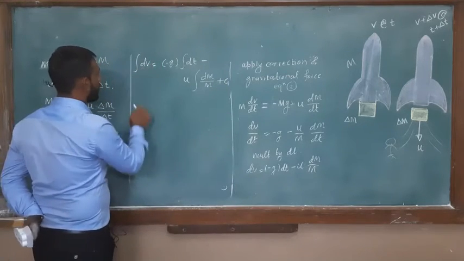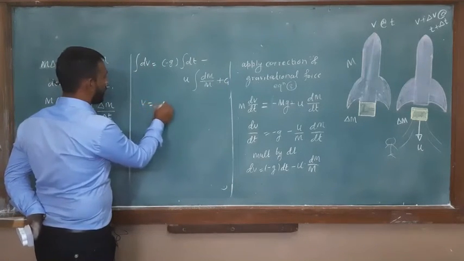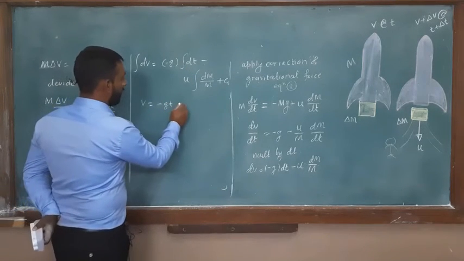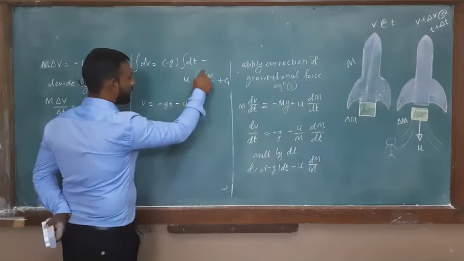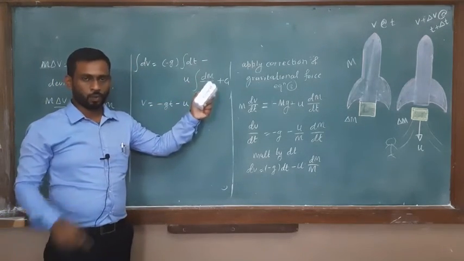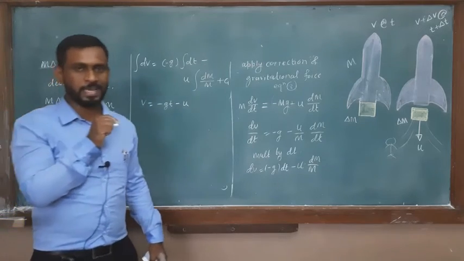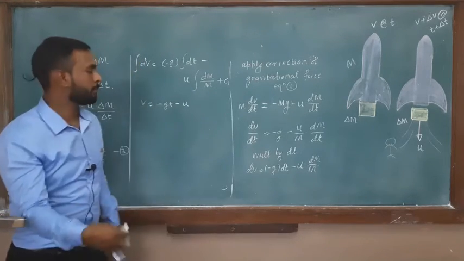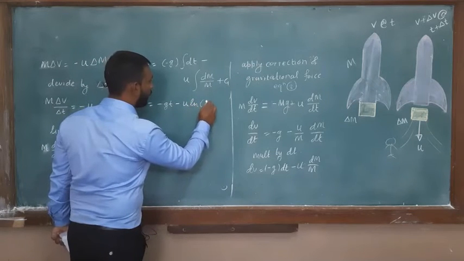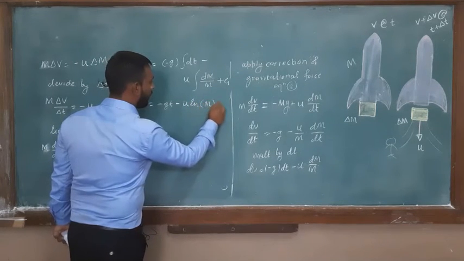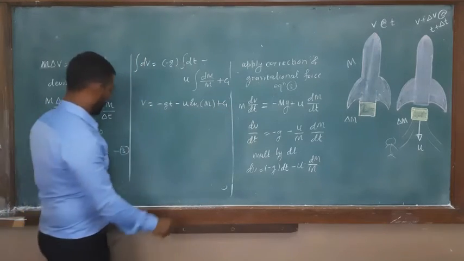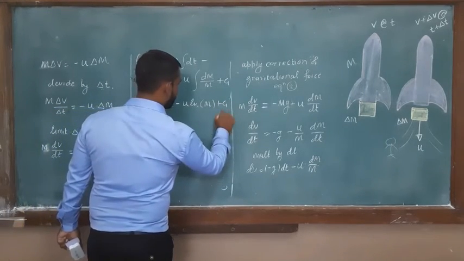Okay, so what is integration of dv? So you will get v is equal to minus g into integration of dt, which is t, minus u. What is the integration of 1 over m with respect to dm? So 1 over x, integration of dx is ln of x. So instead of x we have this m over here, ln m plus c1. Okay, so this is equation number 4.